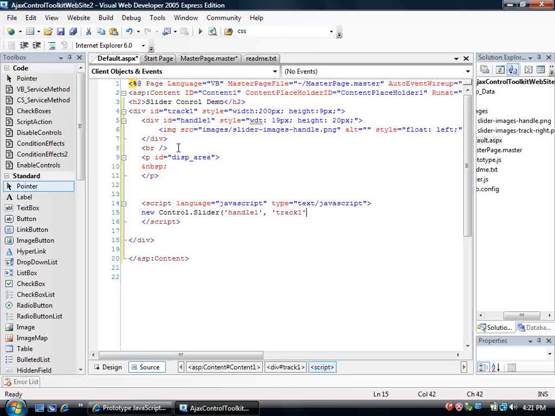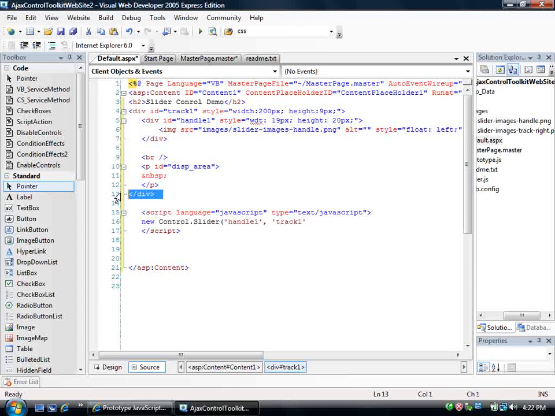Right, so track is this div container here, and actually I'm going to scooch this div up here. There we go. So we've got the handle and the track.